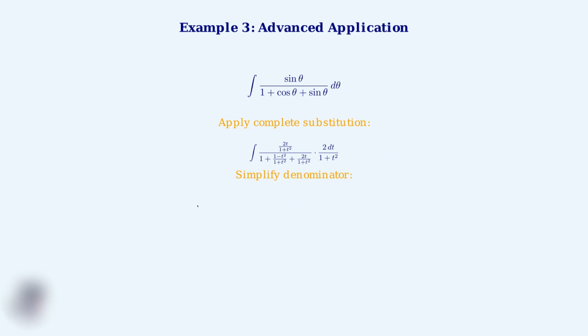We simplify the denominator step by step. The denominator becomes 1 plus t squared times 2 plus 2t, which factors as 2 times 1 plus t. This simplifies to the integral of 2t dt over 1 plus t squared times 1 plus t. This can be solved using partial fractions, but the key point is how the tangent half-angle substitution transformed our original trigonometric integral into a rational function.